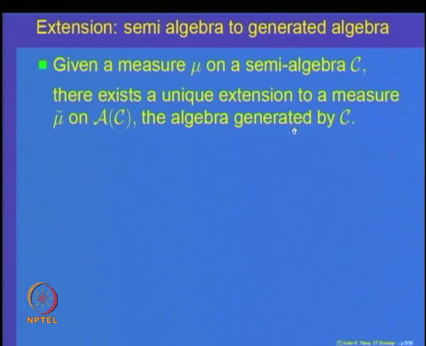So, this is going to be our first step of extension theory, namely given a measure on a semi-algebra, we are going to extend it to a measure on the algebra generated by that semi-algebra. So, let us see how this process is carried over.